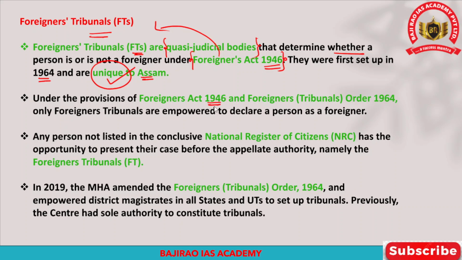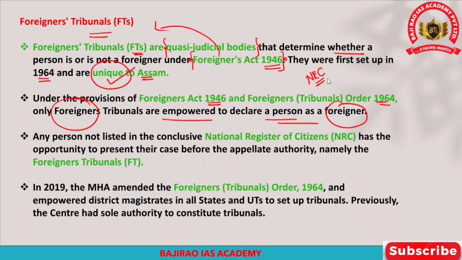Now, under the provisions of the Foreigners Act of 1946 and the Foreigners Tribunals Order 1964, only foreigner tribunals are empowered to declare any person a foreigner. Now, there is the National Register of Citizens, which identifies who are citizens and who are illegal immigrants.